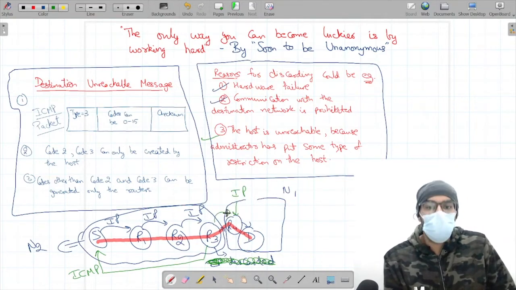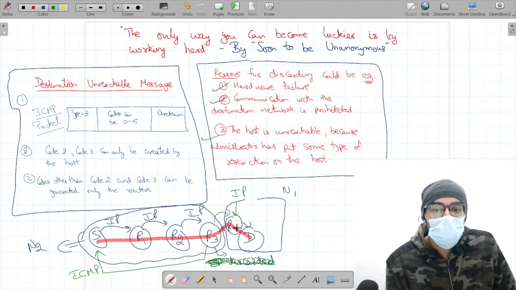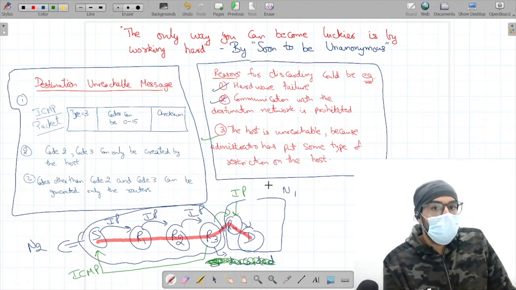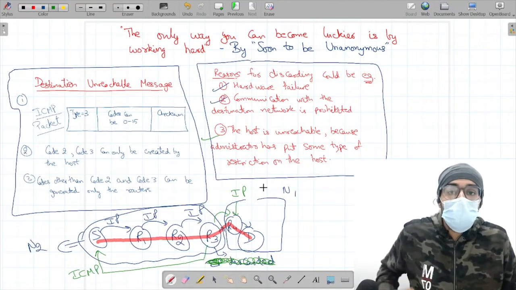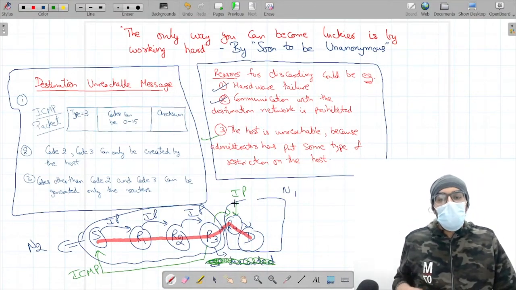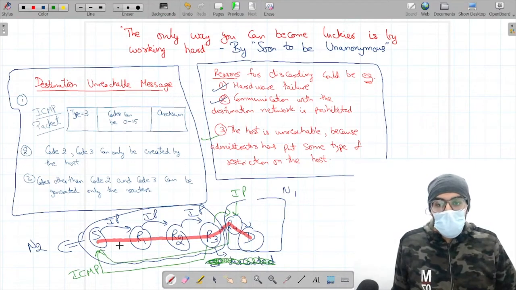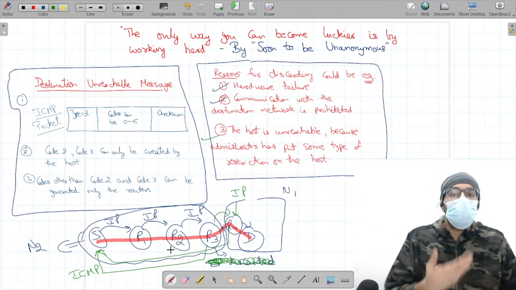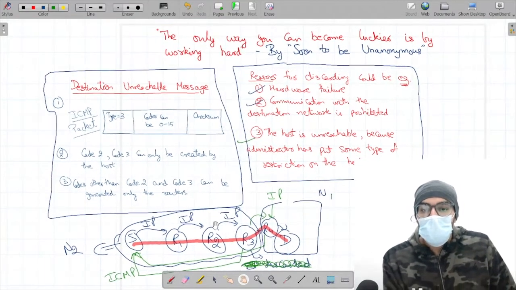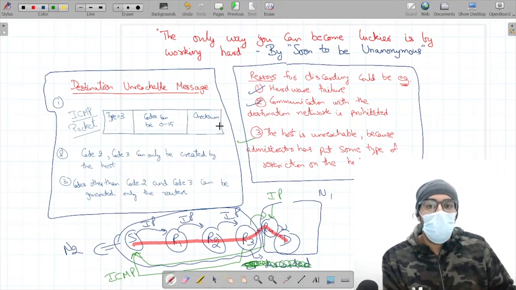Now at R4, since the packet cannot reach any further because the administrator has put restrictions on the host, router R4 is going to send an ICMP message back to the sender, telling the sender that the destination is unreachable.